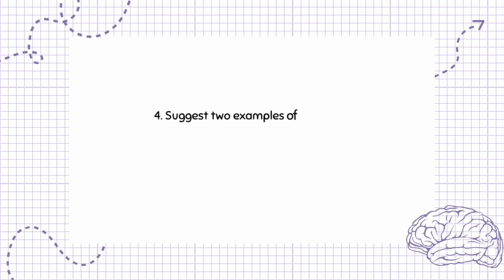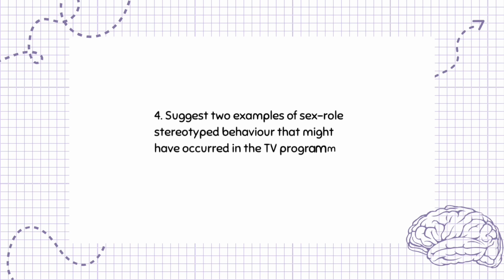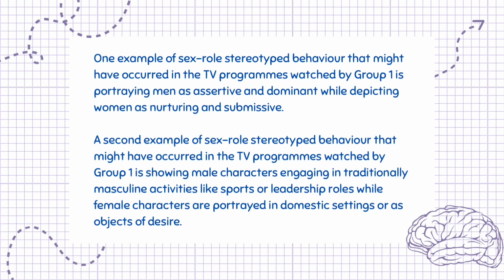Question 4. Suggest 2 examples of sex role stereotyped behavior that might have occurred in the TV programs watched by Group 1. 2 marks. One example of sex role stereotyped behavior that might have occurred in the TV programs watched by Group 1 is portraying men as assertive and dominant while depicting women as nurturing and submissive. A second example is showing male characters engaging in traditionally masculine activities like sports or leadership roles while female characters are portrayed in domestic settings or as objects of desire.